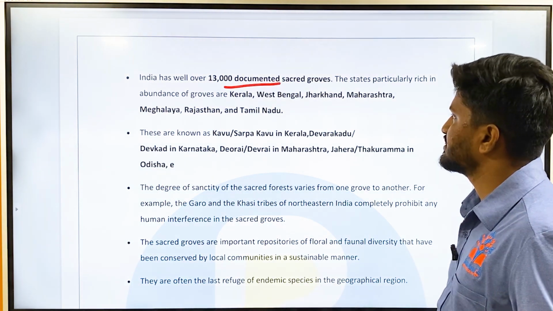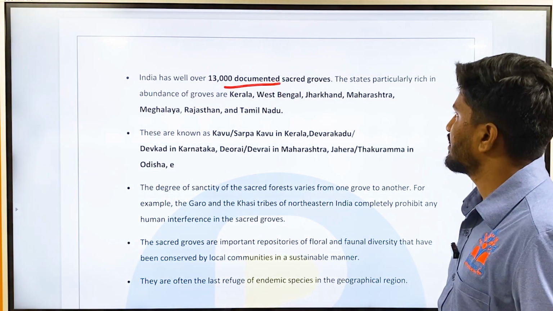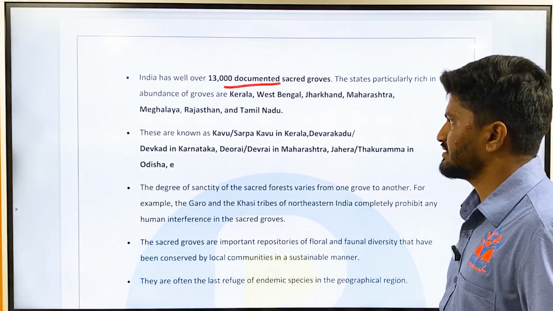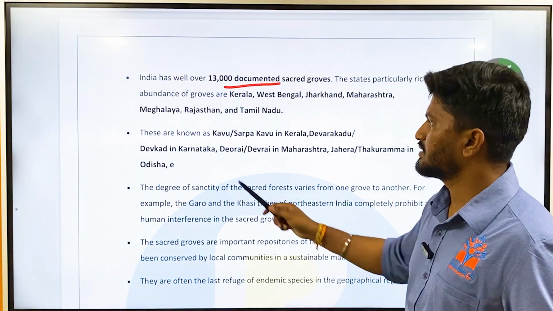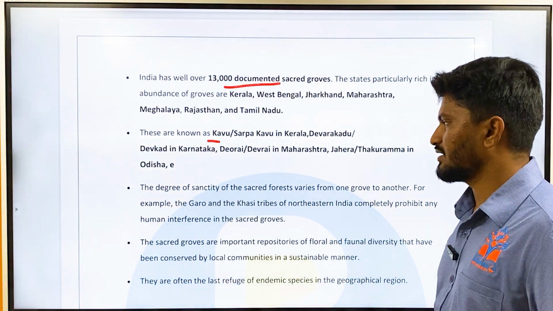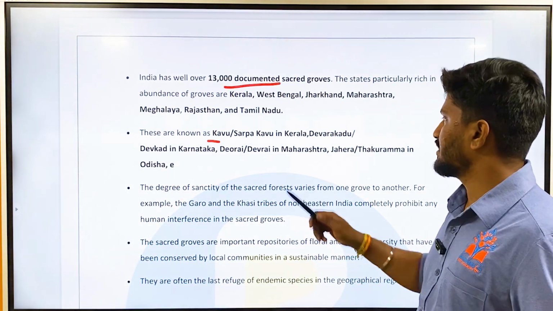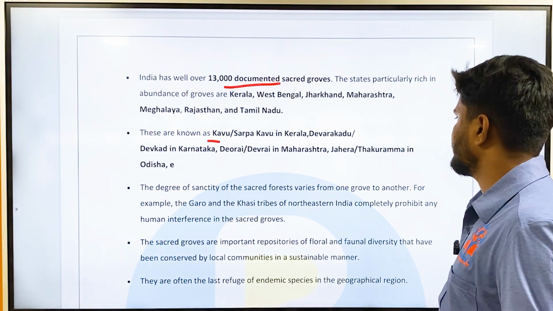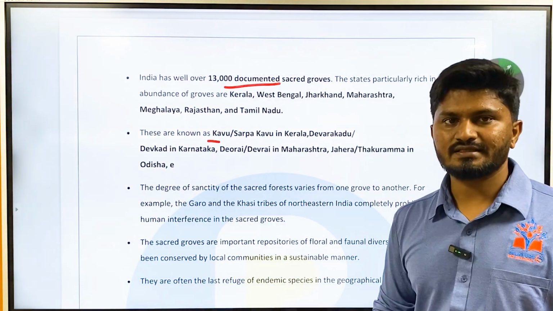The states particularly rich in abundance of groves are Kerala, West Bengal, Jharkhand, Maharashtra, Meghalaya, Rajasthan, Tamil Nadu. These are also known as Kavu, Sarpakavu in Kerala, Devarakadu or Devakadu in Karnataka, Deorai or Devarai in Maharashtra, Jharera or Thakuramma in Odisha, etc.